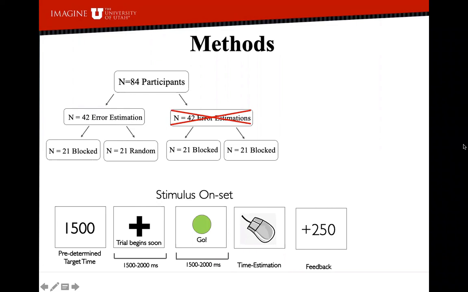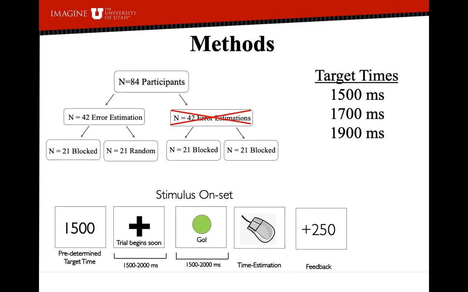84 participants were divided into two groups, differing on whether they were prompted to engage in error processing during practice or not, and whether they practiced under a blocked or random practice schedule. The task trained was a timing estimation task, which required individuals to hold a computer mouse down as accurately as they could to a predetermined target time. The three variations trained were 1500, 1700, and 1900 milliseconds.